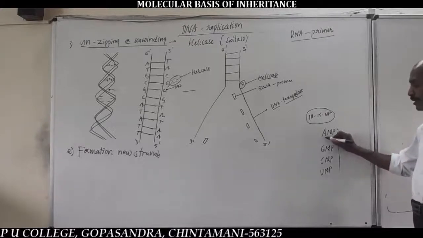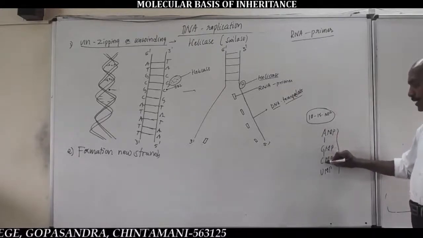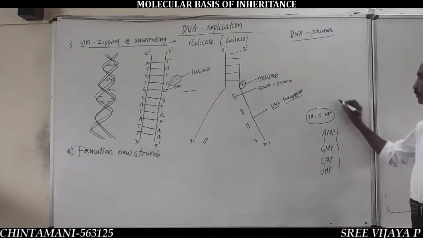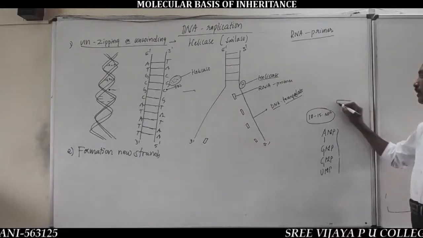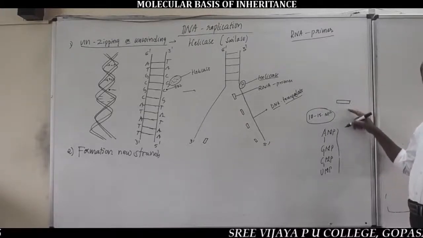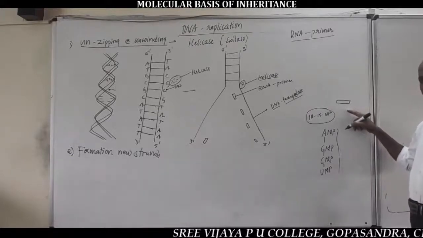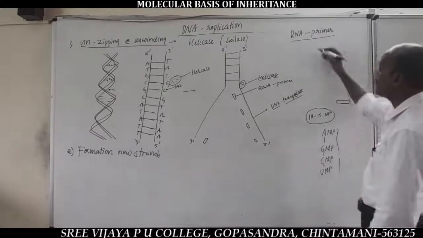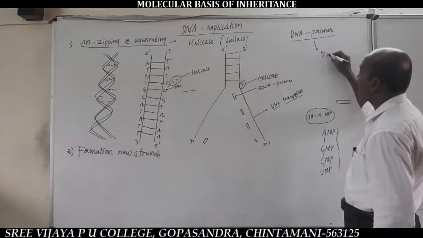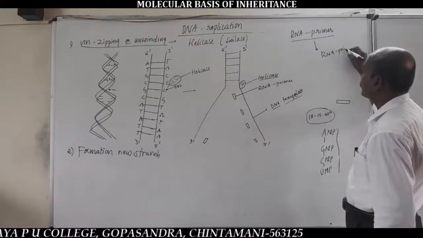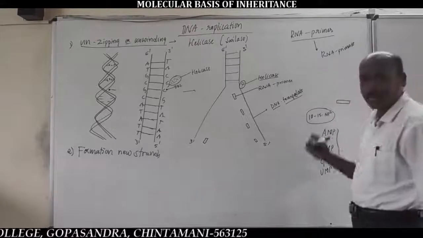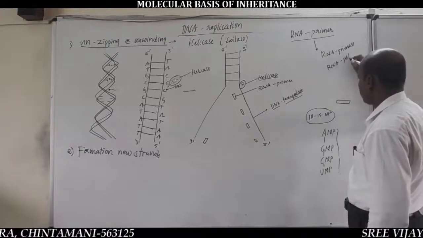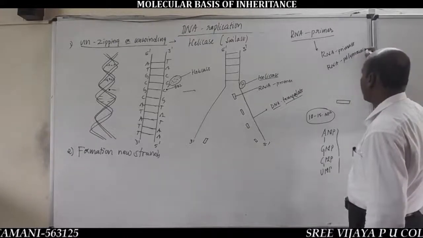So, these RNA nucleotides undergo polymerization through phosphodiester bonds to form a short piece of RNA called RNA primer. It is catalyzed by, very important, RNA primase enzyme, which is also called RNA polymerase enzyme.